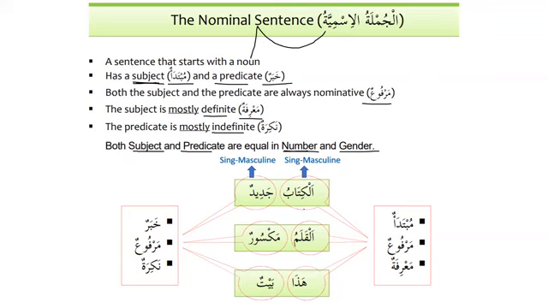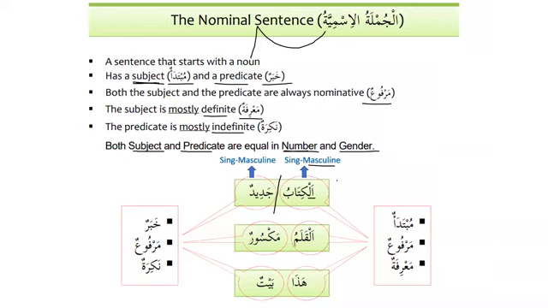Now, if you see here, al-kitabu jadidun. First of all, what is this al-kitabu? We have to put a line in between, and then look for the meaning of is or am. So al-kitabu is mubtada'un, the subject, and marfu'un, as we can see it has dhamma, and ma'rifatun, because it has al with it. It is singular, just the book, and it is also masculine.